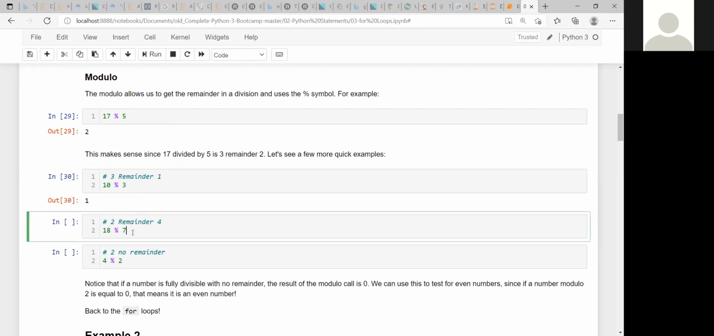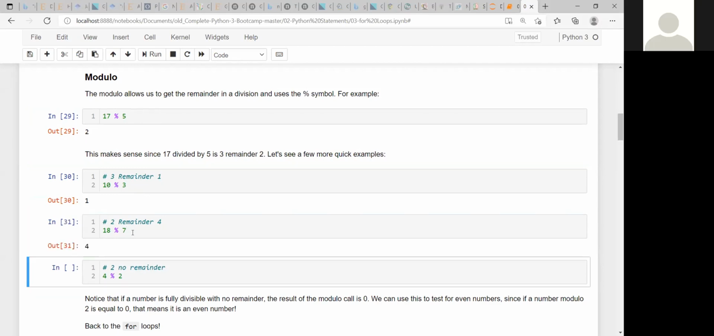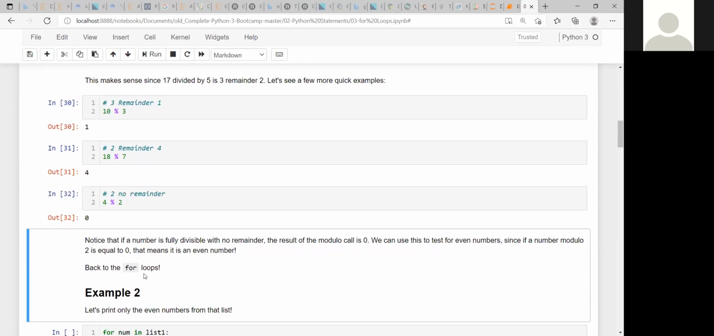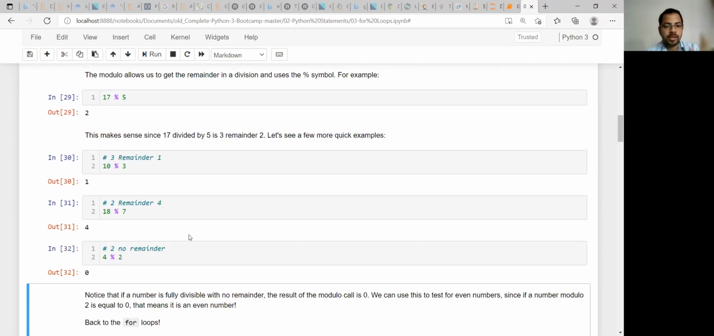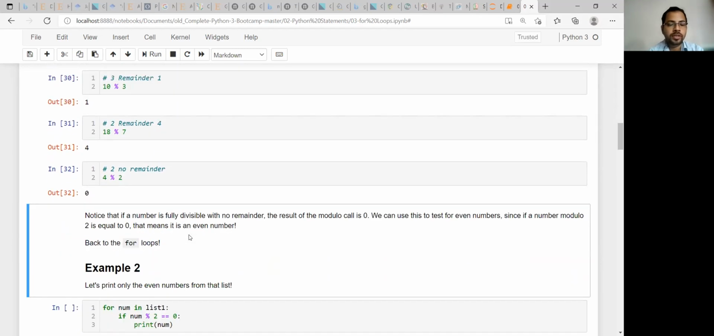Now if we write this, one, this 4, this 0. Now, so that is the modulo function. I think all of you understood what it is doing.